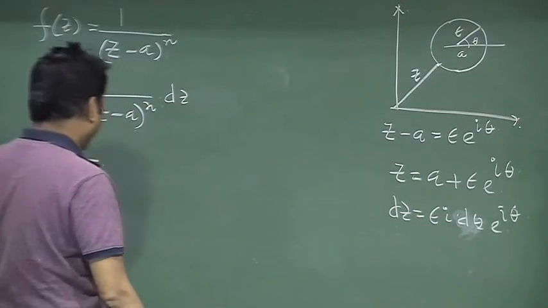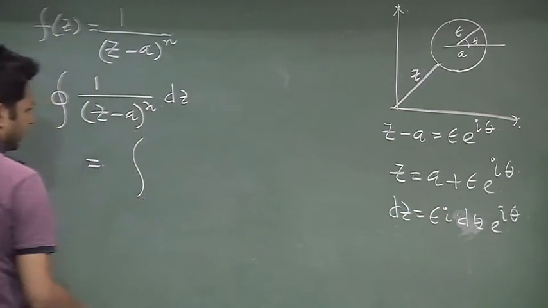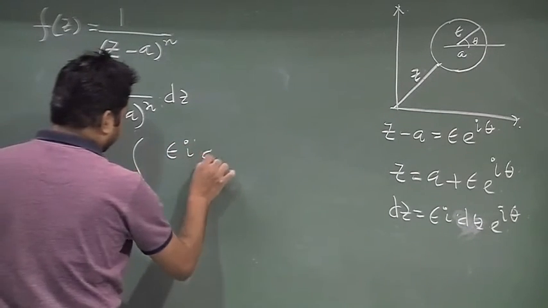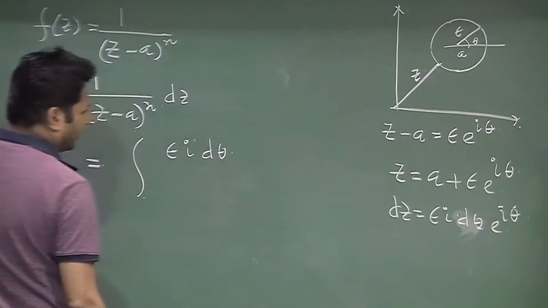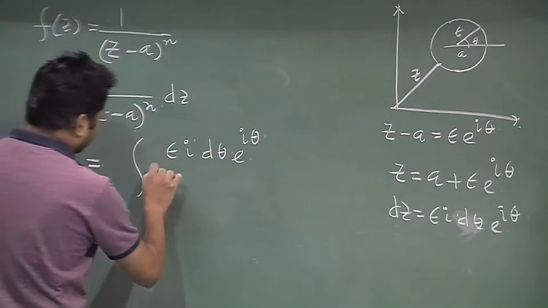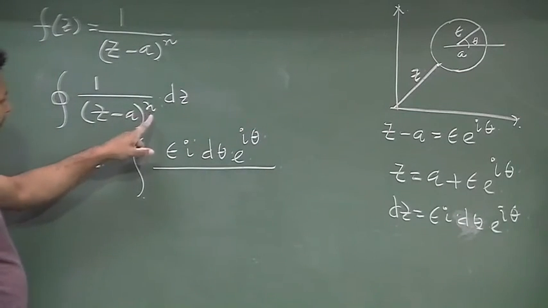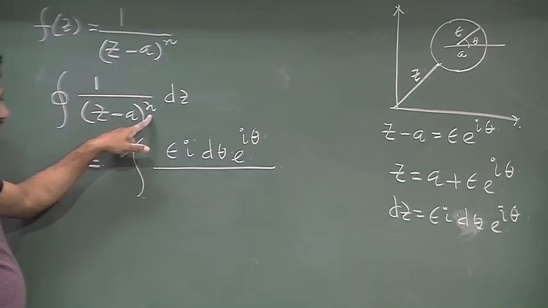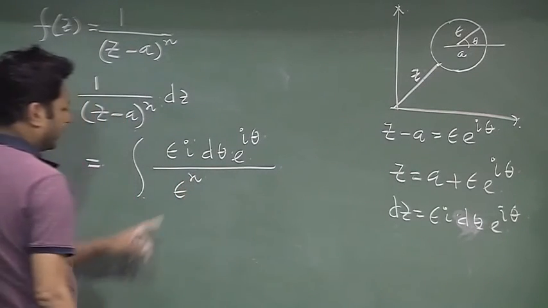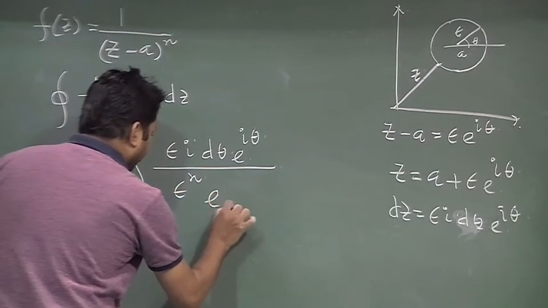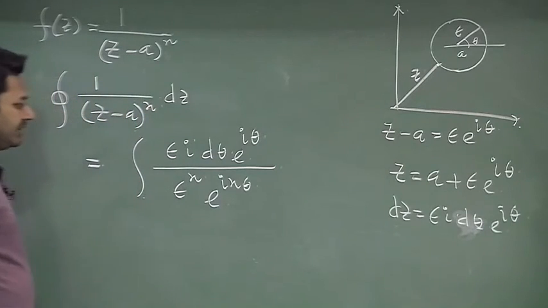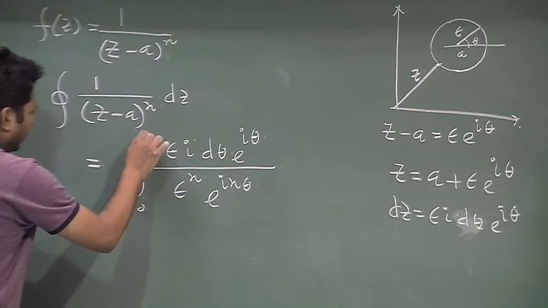So, it will be the integration of epsilon I d theta e to the power of I theta divided by z minus a whole to the power n. This is the place where things are changing. So, it will be epsilon to the power n e to the power of I n theta, with the limit 0 to 2 pi.